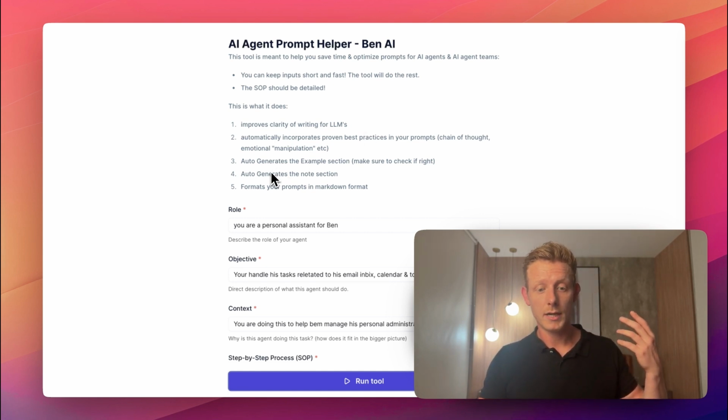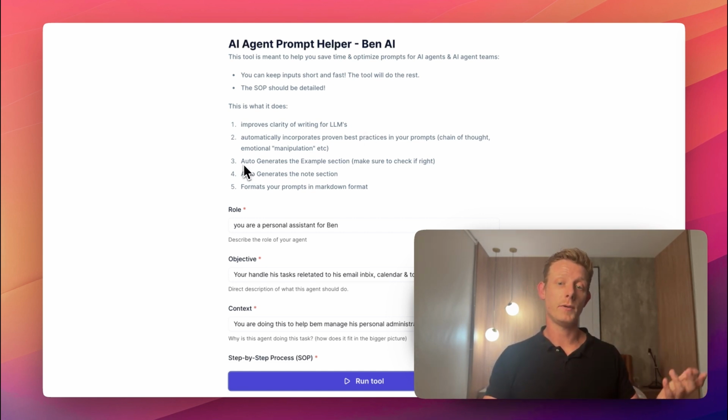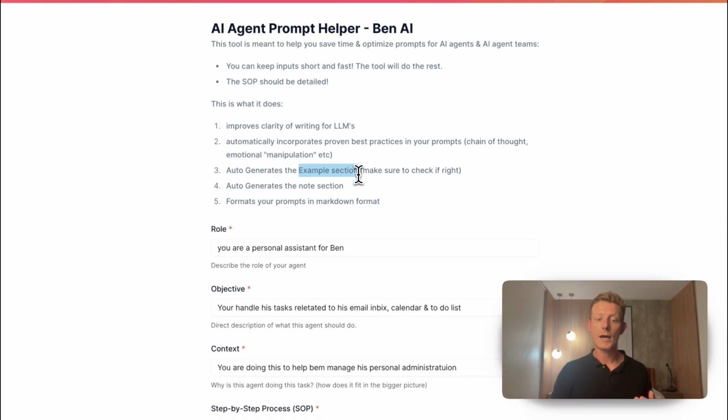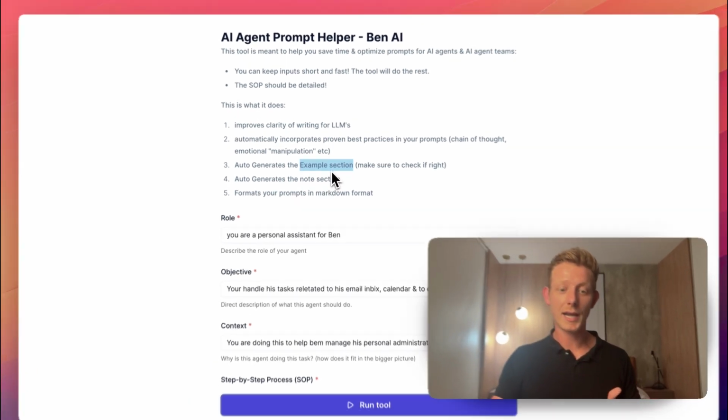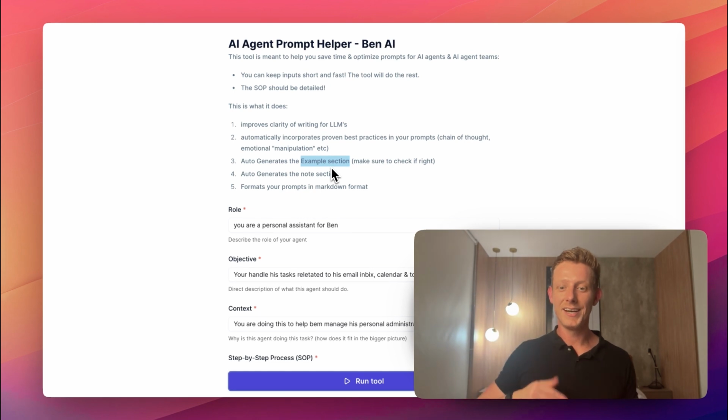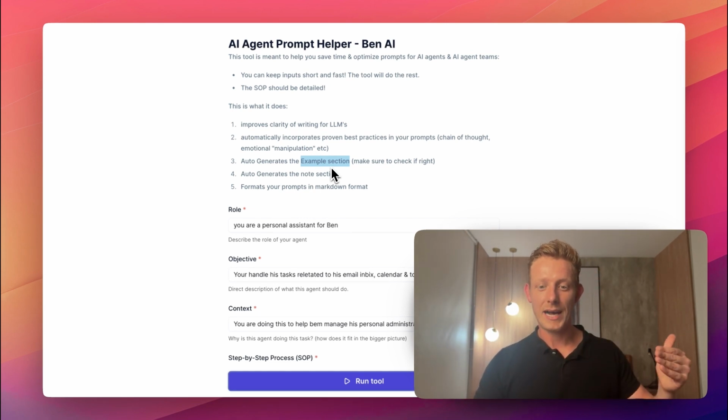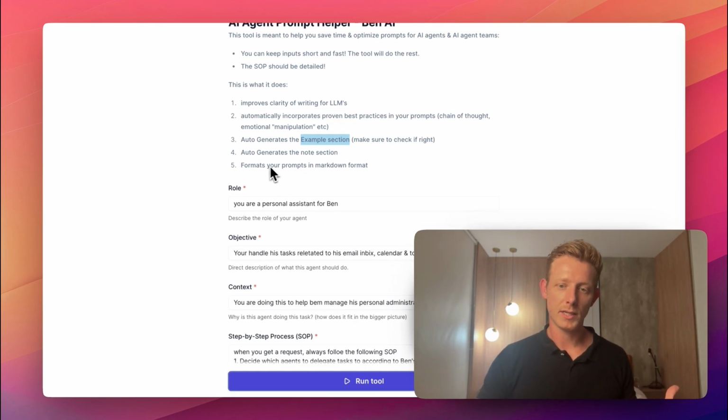And then most importantly, maybe it auto-generates the example section and the notes section, because this can also be quite time consuming. Now, it is important to actually double check if that example section makes sense, right? Before you actually put it out. And it also formats your prompts in a Markdown format.